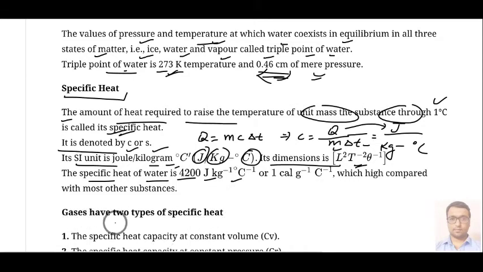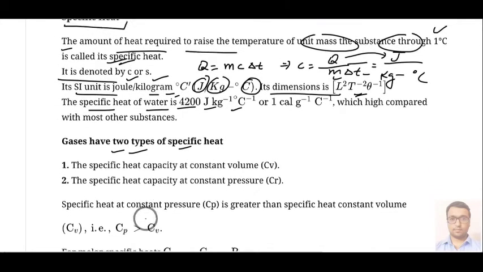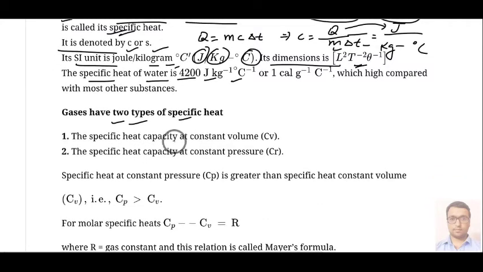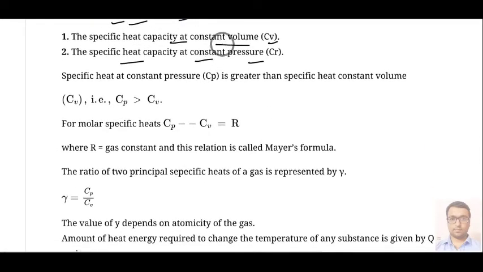Next we have gases and the types of specific heat. So gases have two types of specific heat. First is specific heat capacity at constant volume, and second is specific heat capacity at constant pressure. The first is called CV and the second one is called CP. Specific heat at constant pressure is greater than specific heat at constant volume, that is CP is greater than CV.